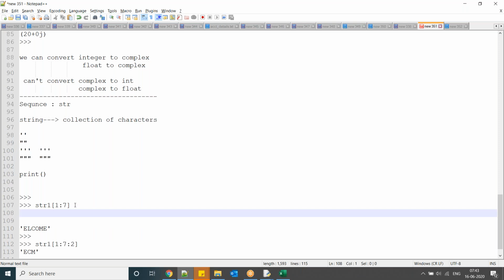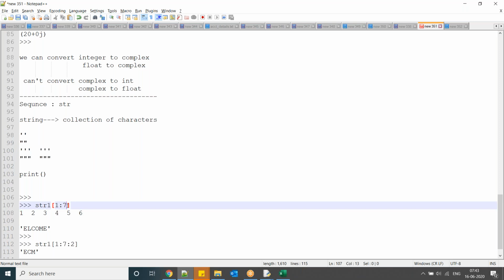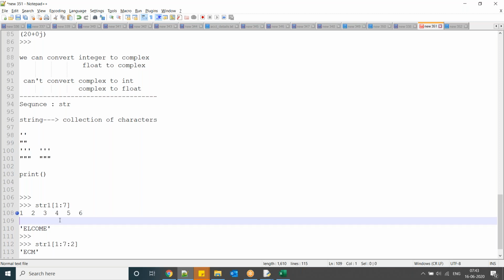Wait, madam, I'm going to do the same thing. 1:7 is going to give you 1, 2, 3, 4, 5, 6. Here the increment value is 1.